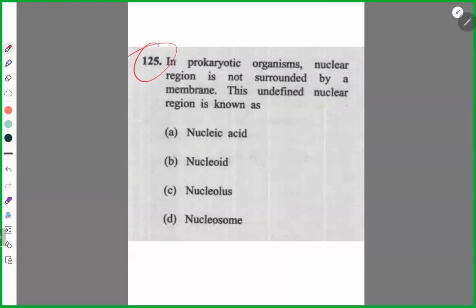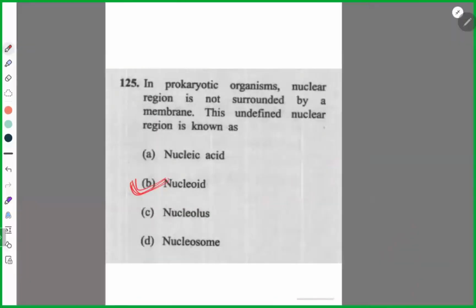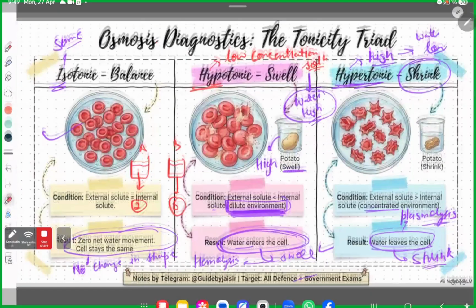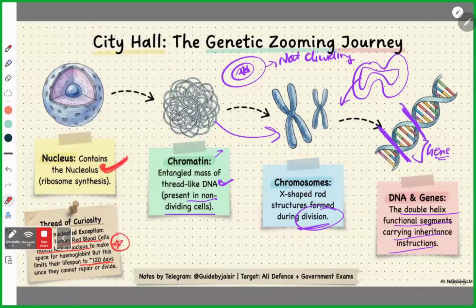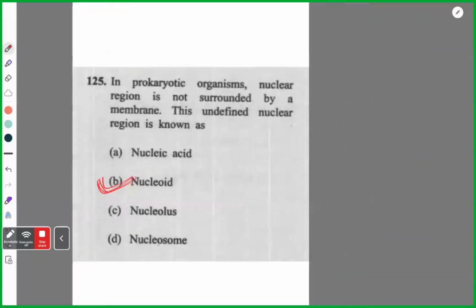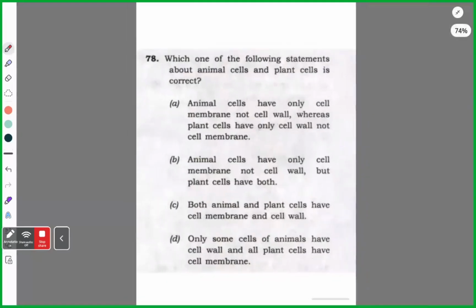NDA, previous year. Nucleoid. Remember? The region, undefined nuclear region. Yes, sir. Okay. See, I'll just show you. Everything is here. See, got it? Clear, guys? Okay, next. It's very simple. Do it.